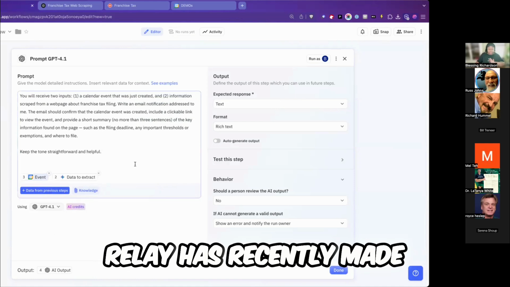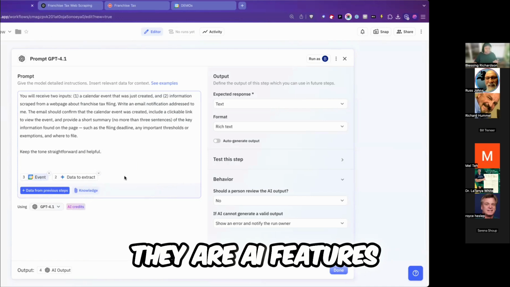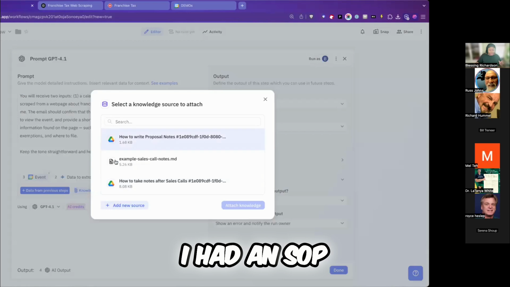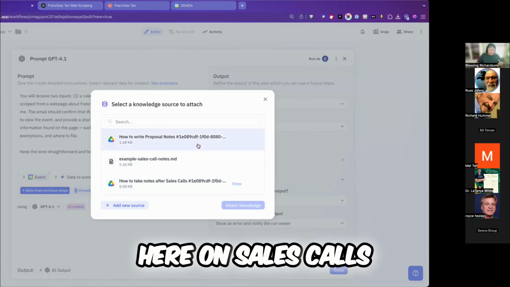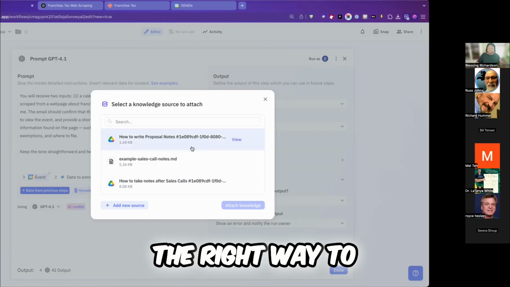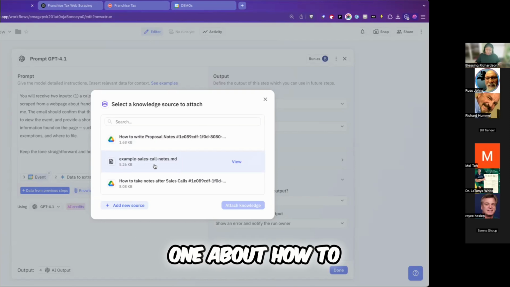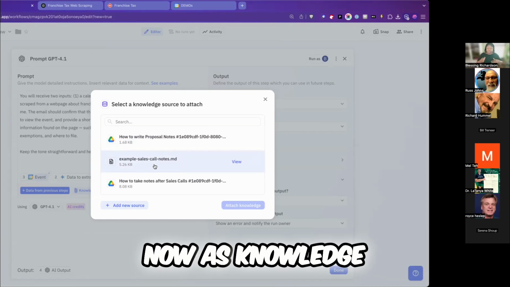Now, Relay has recently made a number of updates to their AI features, which is awesome. They now have knowledge. And so let's say I had an SOP. You see, I have a couple of them here on sales calls and proposals. But what if I had one specifically on the right way to send an email notification in my organization, as well as another one about how to communicate tax deadlines? I can add those now as knowledge.